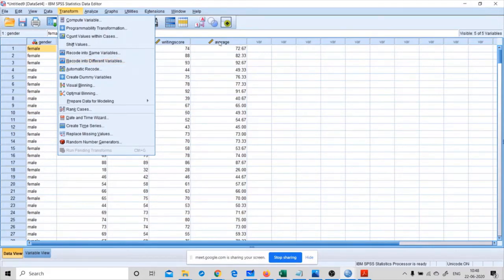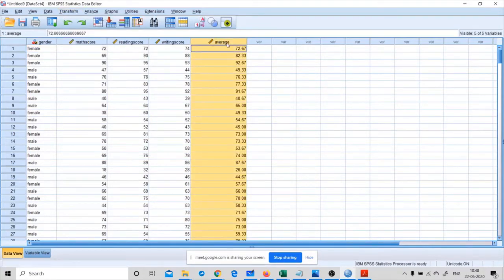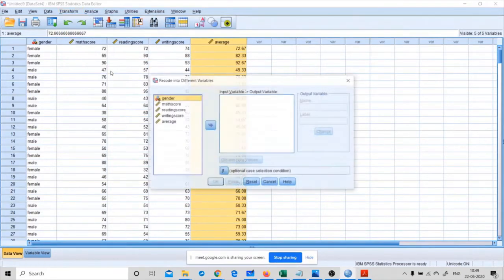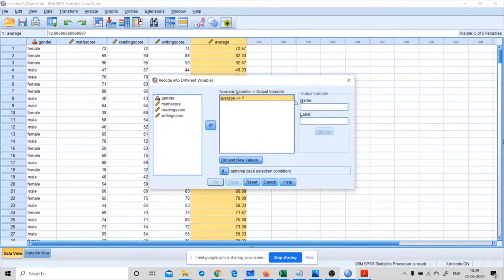If you want to recode this average variable to a different variable, like we have 5 variables here, if I want to rename that average variable to the other variable, then I can go with this recode into different variable. I can set this average, and what will be your output variable? I can say mean name label.